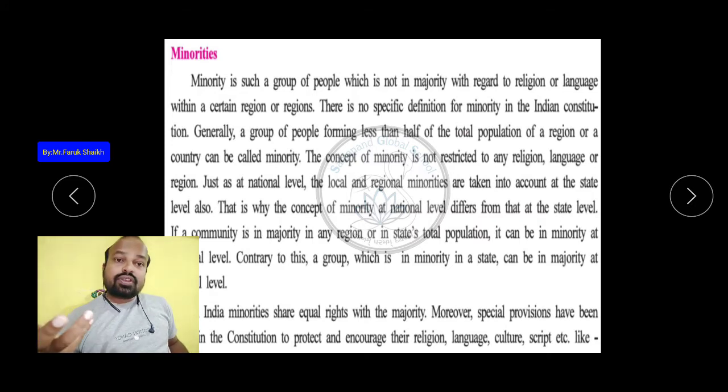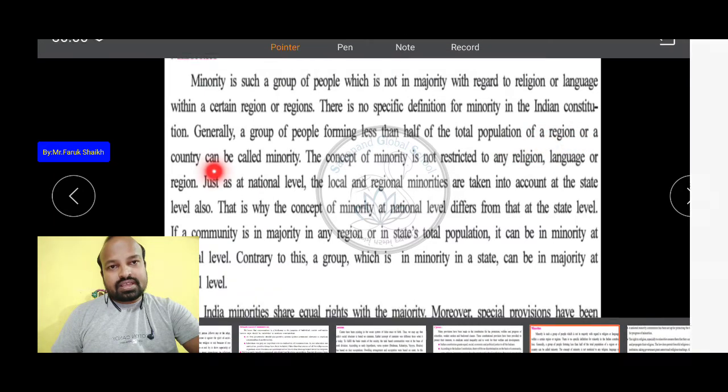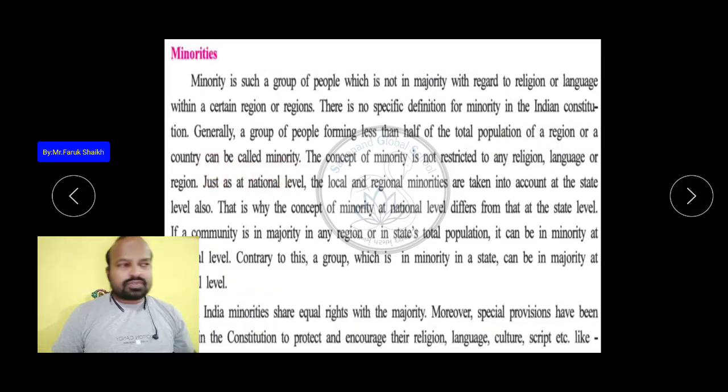That is why we say India's people live in unity and diversity. Generally, a group of people forming less than half of the total population of a region or a country can be called a minority. This is the general definition we can give.